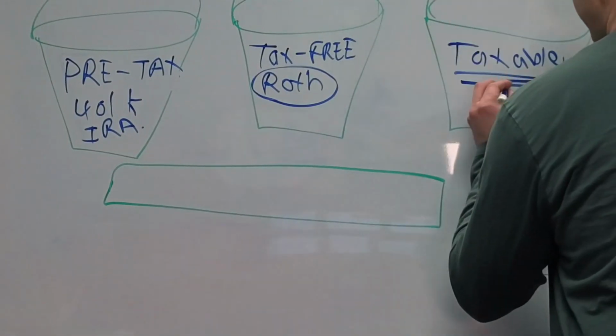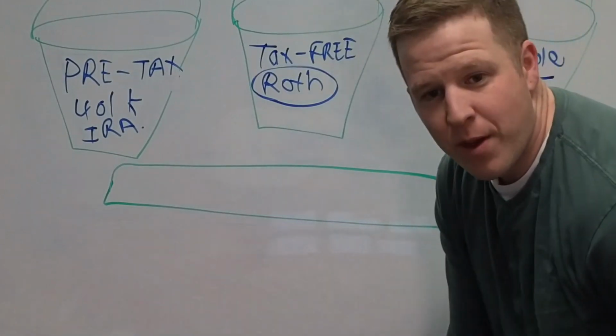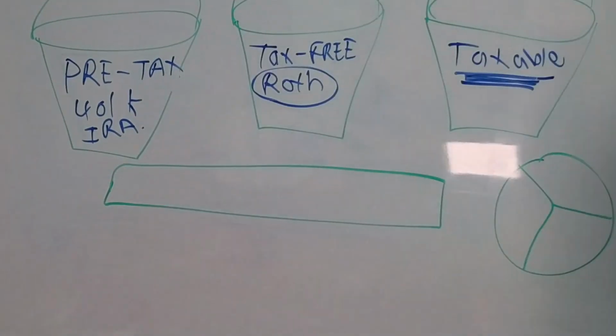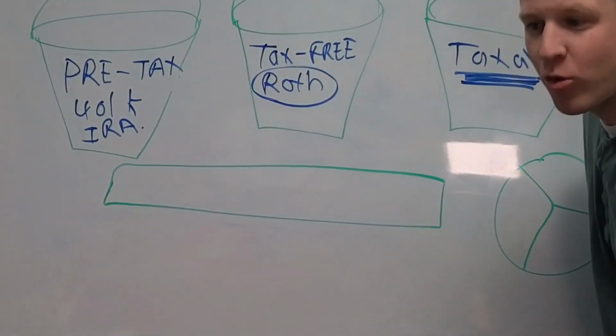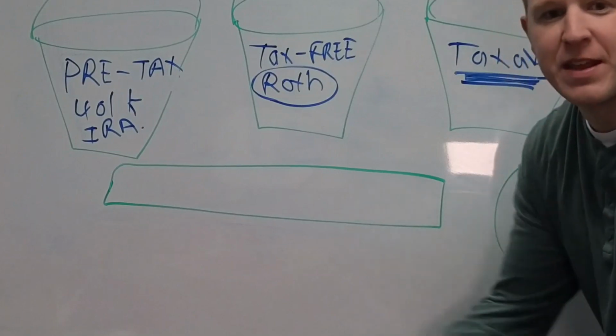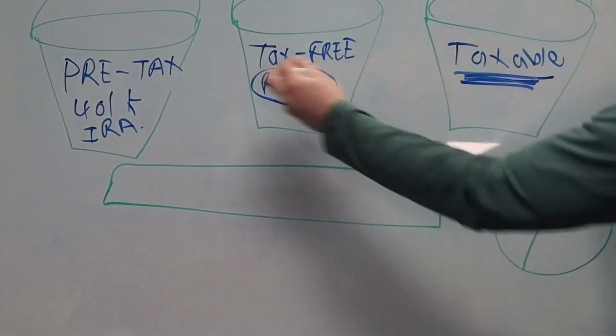For qualified dividends, there's a dividend tax rate. You don't have to pay ordinary income tax. And for the dividends, whether you pay the ordinary income tax rate or the capital gains tax rate depends on whether the dividend is qualified or unqualified. That's probably too much for this lesson, but there you go.